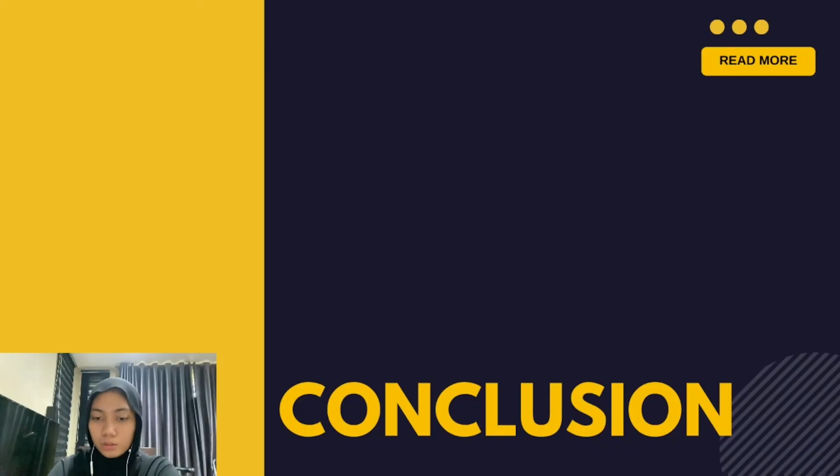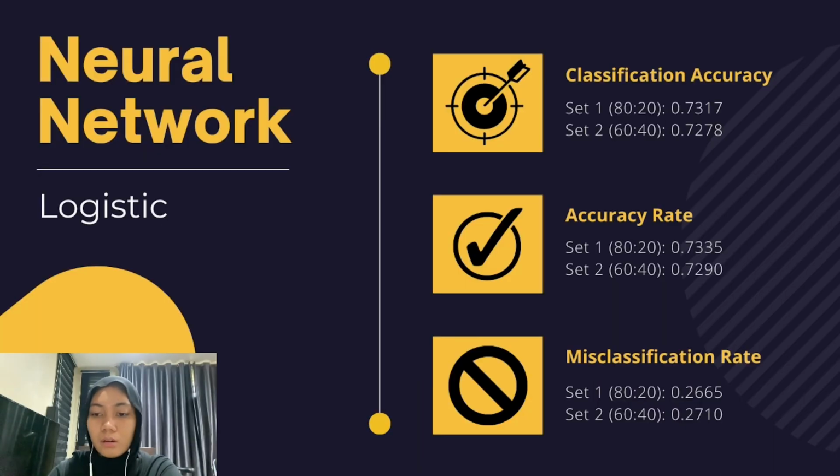The last part is the conclusion part. After we have compared all the models, the neural network with logistic activation function is the best model because it scores the highest classification accuracy in both sets compared to other models, 0.7317 in the first set and 0.7278 in the second set. This model also has the highest accuracy rate and the lowest misclassification rate in both sets.